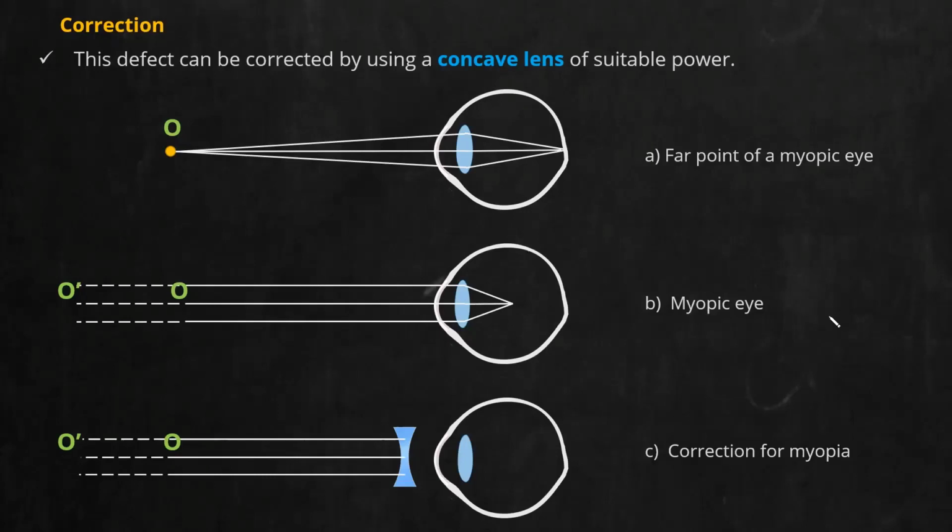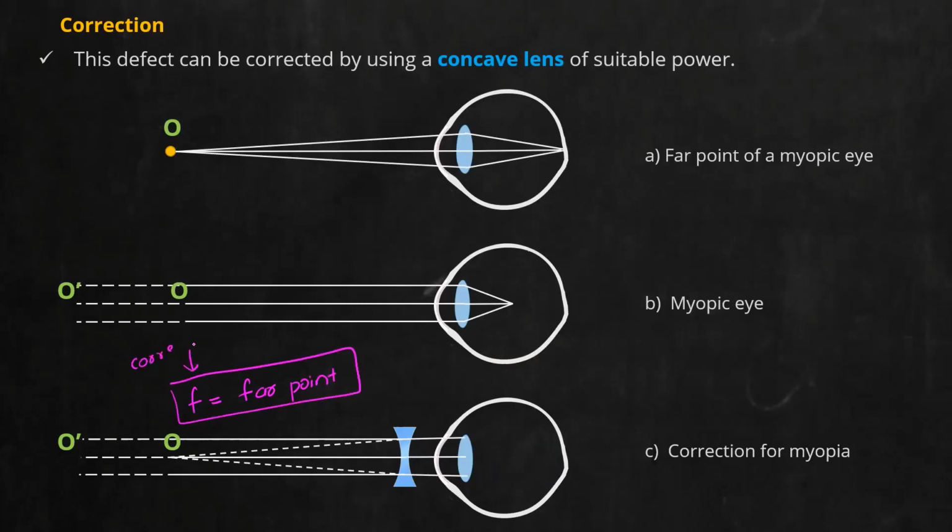The parallel rays will come and strike the concave lens, but the concave lens will diverge them. And that divergence will happen with reference to its focus. And what is the key point here? The focus of the concave lens will be equal to the far point of the myopic eye. This is a very important idea. The focal length of the correction lens will be equal to the far point of the myopic eye.